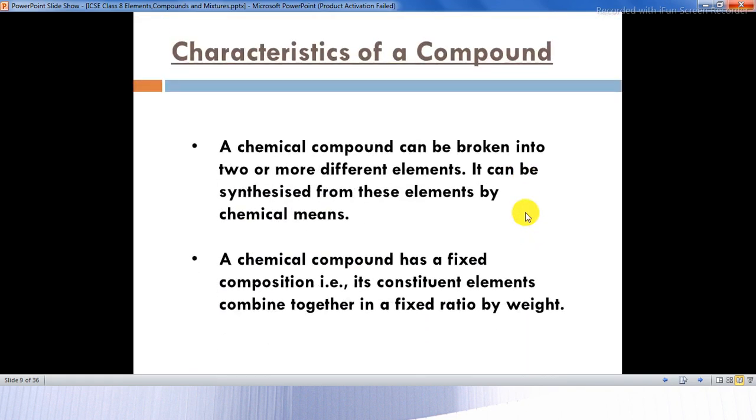What are the characteristics of a compound? A chemical compound can be broken down into two or more different elements. It can be synthesized from these elements by chemical means. A chemical compound has a fixed composition, that is, its constituent elements will combine together in a fixed ratio by weight. So by a fixed ratio by weight, you are able to have it.